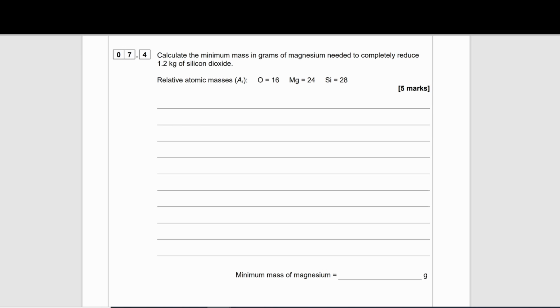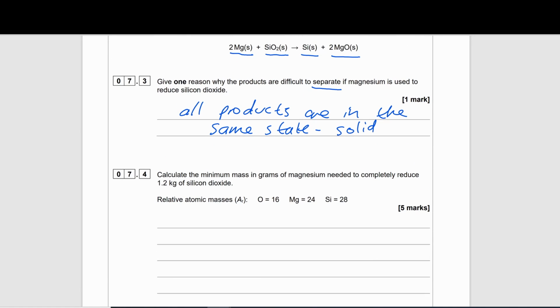So we are thinking about reacting masses here now. There are multiple methods that you can use to try and work this out. I'm just going to show the method that I commonly use. So I'm going to remind myself of the equation first. I'm just going to put that below.